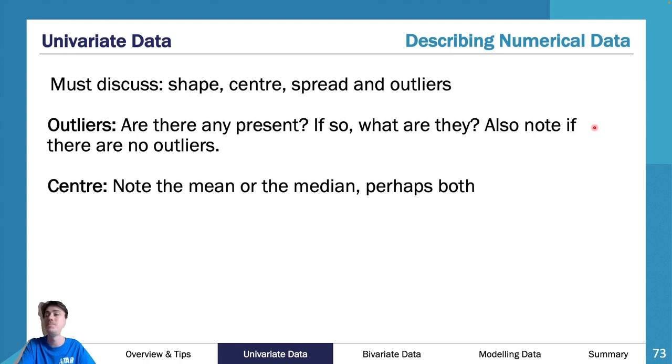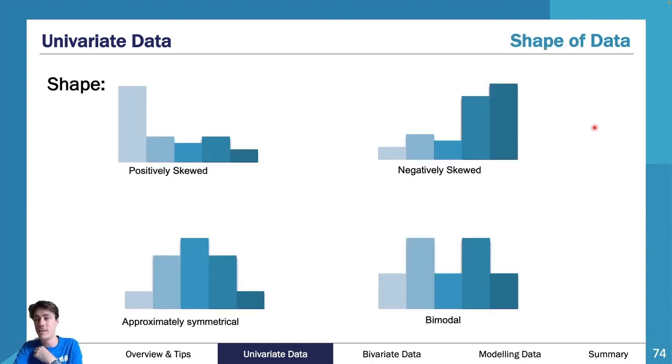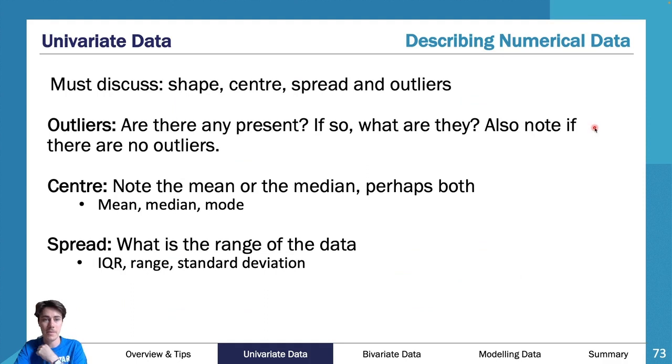It's the middle line. You then have your mode as well. So your mode is less easy. You need to have your raw data. Same with the mean. You don't really have to comment on them if you don't have the raw data or you don't have the ability. Usually the median is sufficient. The spread, so what is the range of the data from your minimum to your maximum? You want to include your outliers in that. So you want to go your minimum to your maximum. You might also want to talk about your IQR, or if you've been given a standard deviation, we'll talk about that in a second. And then you also want to talk about the shape.